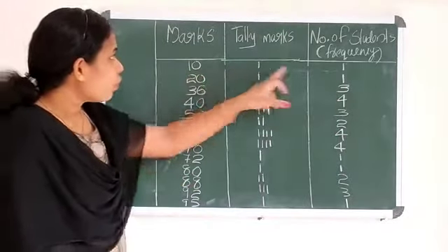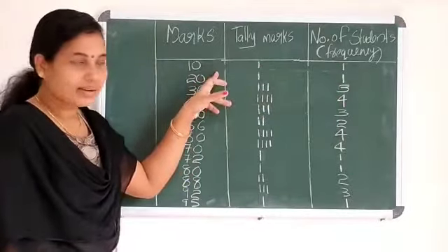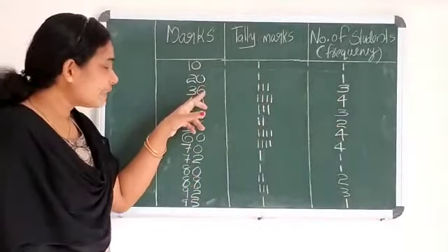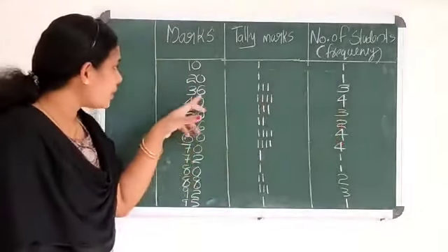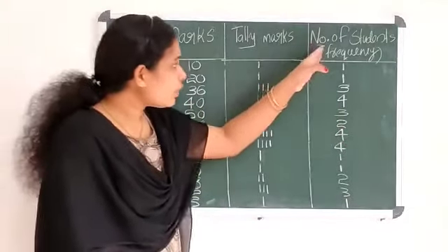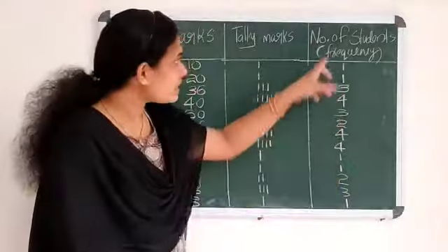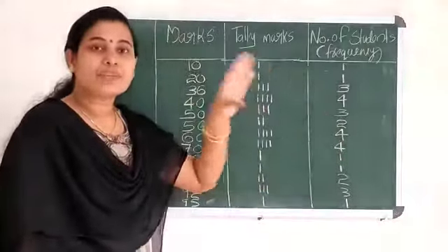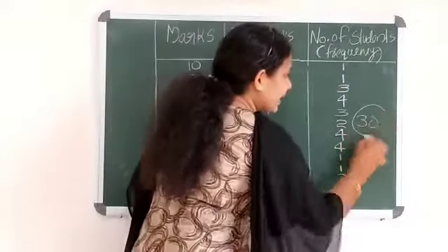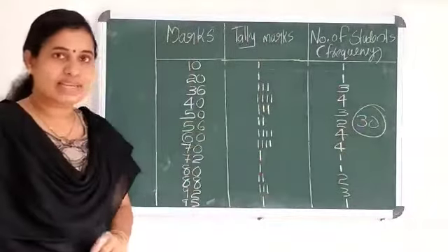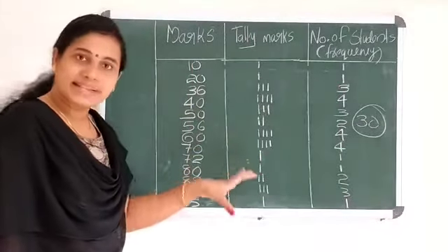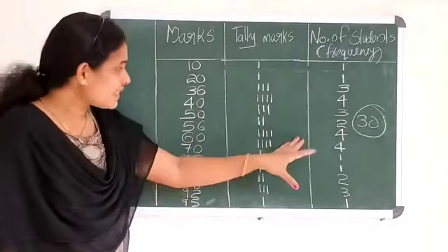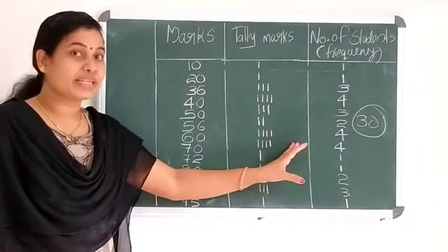It means that one student scored the mark 10. One student scored the mark 20. There are 3 students who scored the mark 36. There are 4 students who scored the mark 40, like that. Okay. And whenever you add all these values of this column, that is frequency, you will get the total number of students. Please add all these values. You will get the total number of students, that is 30. Okay. That is about frequency. This way of representing data is called an ungrouped frequency distribution table. Clear? This is an ungrouped frequency distribution table.